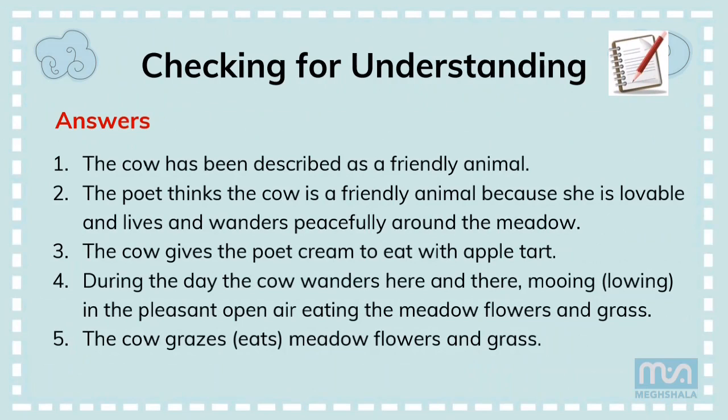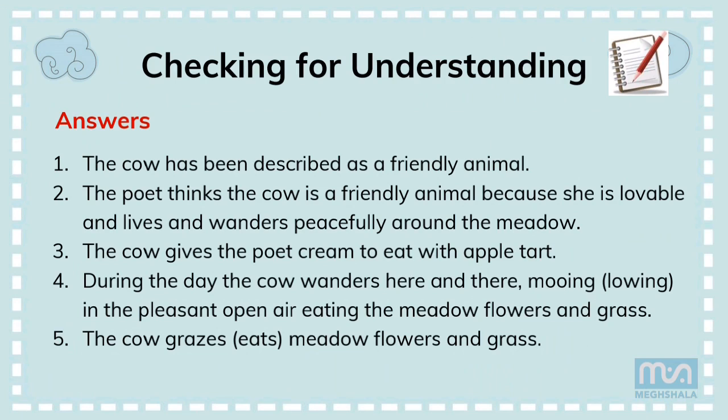Friendly is the word used. Second question was, why does the poet call the cow a friendly animal? Because she is lovable and lives and wanders peacefully around the meadow.